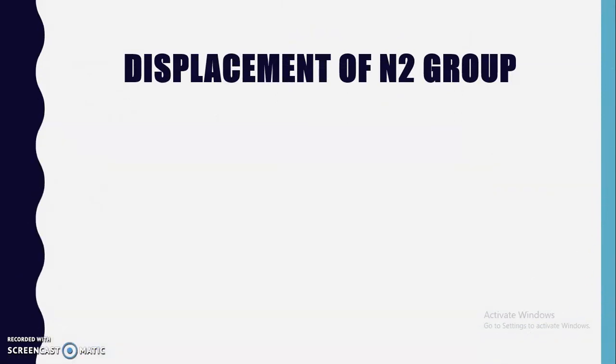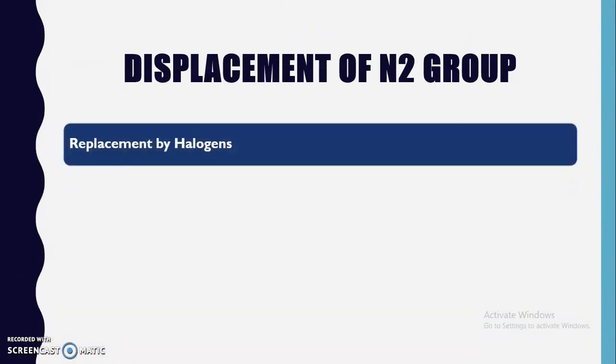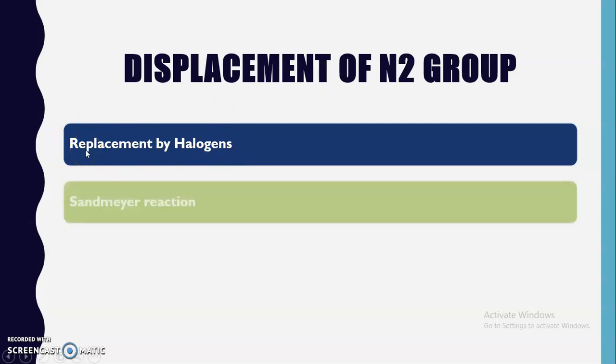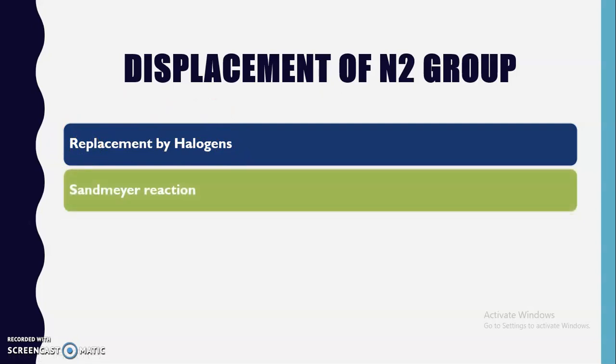The first reaction that we are going to discuss is replacement by halogens, meaning the nitrogen atom present in the diazonium salt is replaced by the halogen. The common reactions used for replacement by halogens are the Sandmeyer reaction and the Gattermann reaction. There are two reactions: one is the Sandmeyer reaction and the other one is the Gattermann reaction.